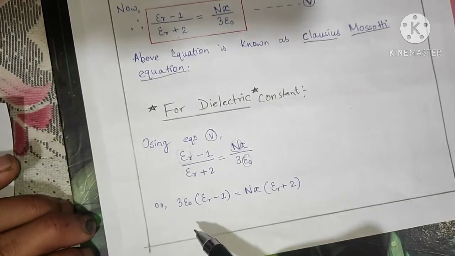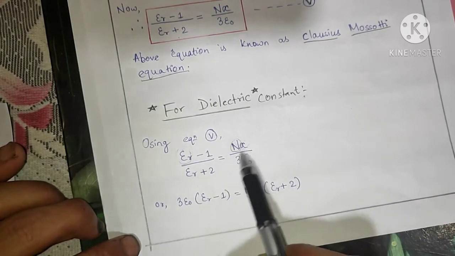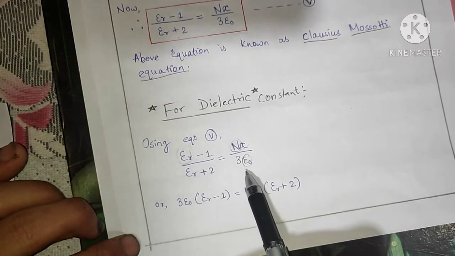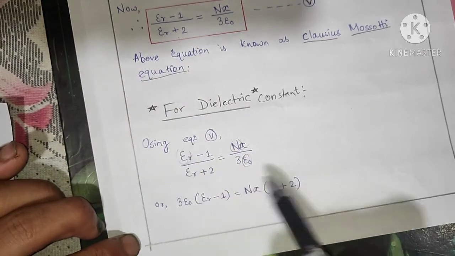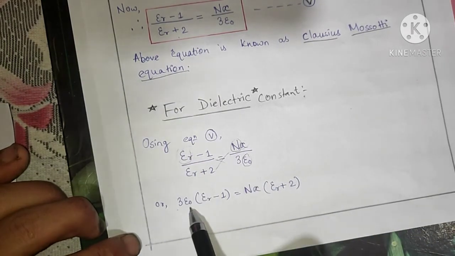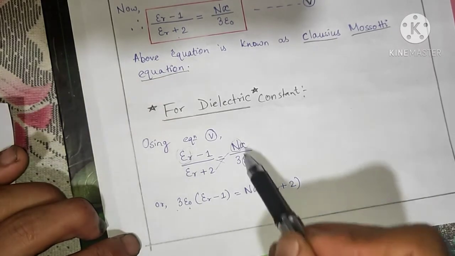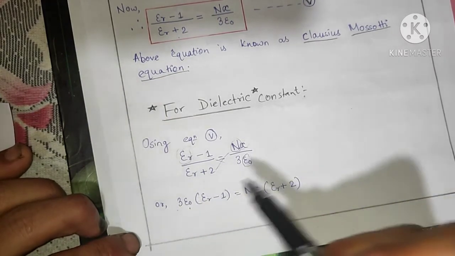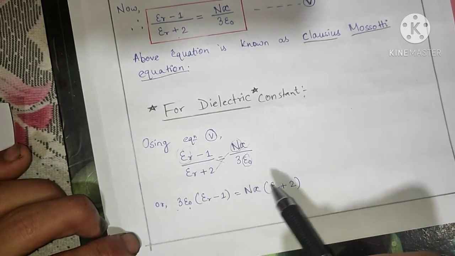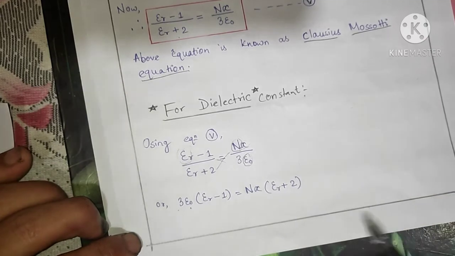So by using these equations, in the denominator we have 3 epsilon naught. We do cross multiplication, so 3 epsilon naught into epsilon r minus 1 is equal to n alpha, and epsilon r plus 2, which is in the denominator on the left-hand side, we bring to the numerator on the right-hand side.